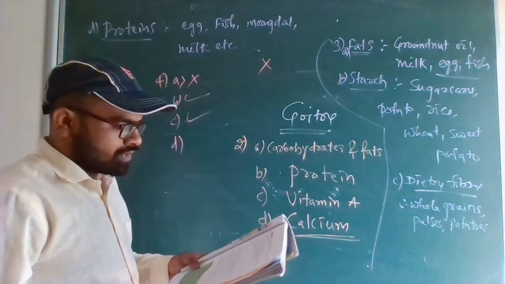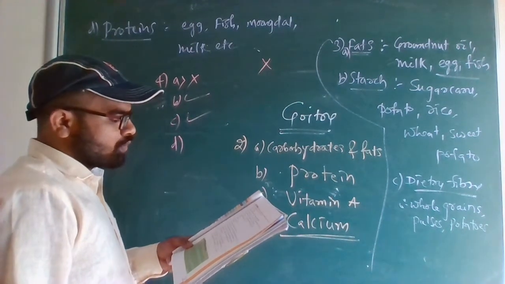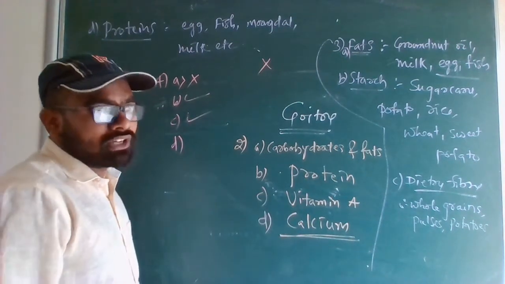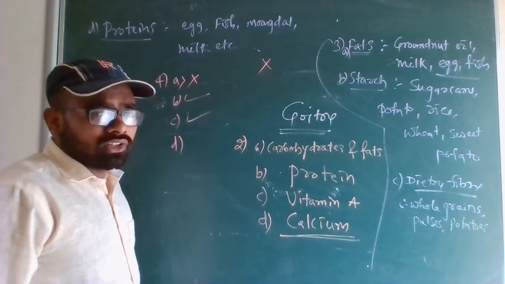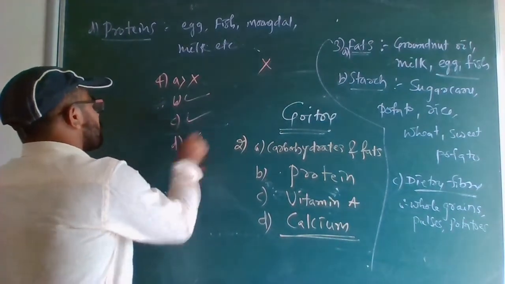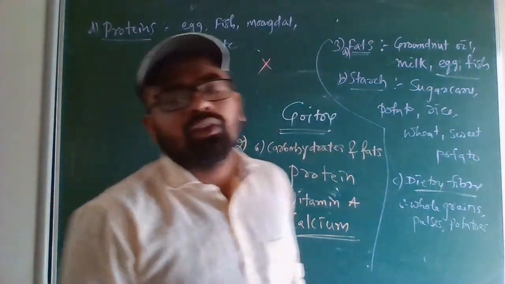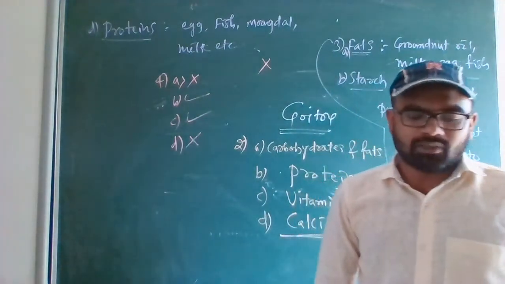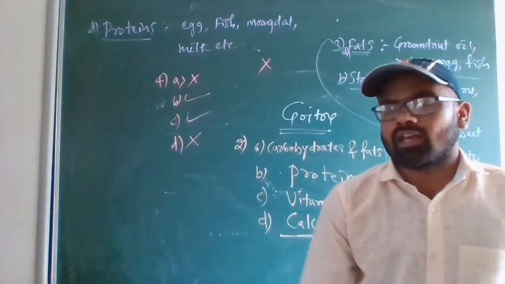Last, meat alone is sufficient to provide all nutrients to the body. Meat alone is not sufficient; we have to eat vegetable items also. That is false. So rice alone is not sufficient, and meat alone is not sufficient.